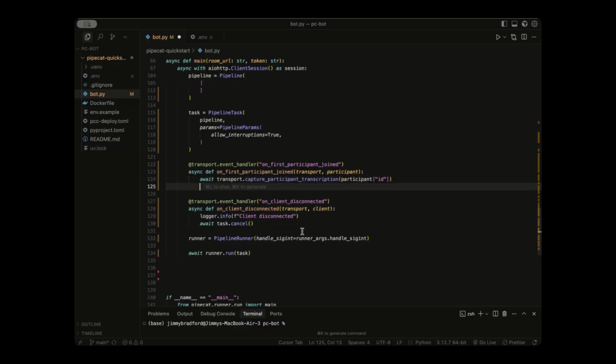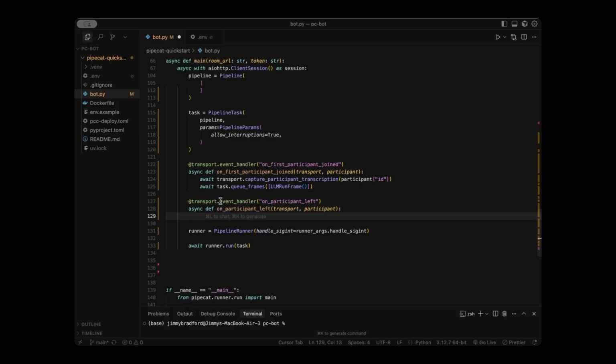And then we can nudge the agent to start by running await task.queue_frames and passing in that LLMRunFrame that we just imported. We also need another event handler, which is instead of on_client_disconnected, we can just do on_participant_left. We can edit that in this title as well, on_participant_left, and then change this. And then we can delete this. And then we're actually going to do something quite opposite as what we did here. So instead of await task.queue_frames with the LLMRunFrame, we're just going to pass in the EndFrame like so.